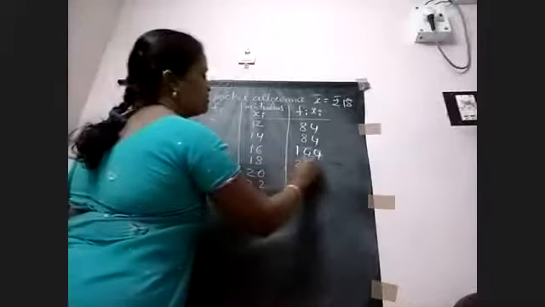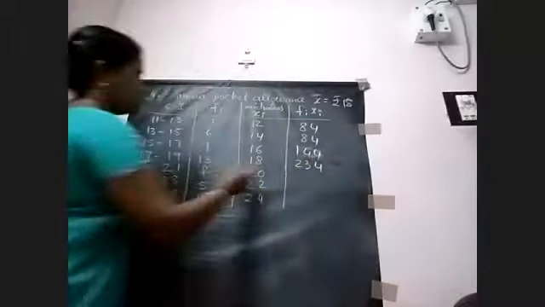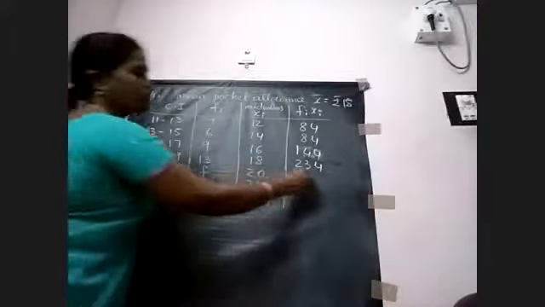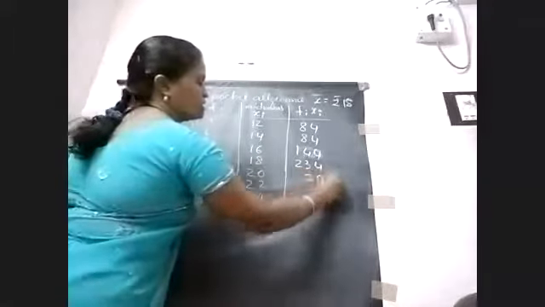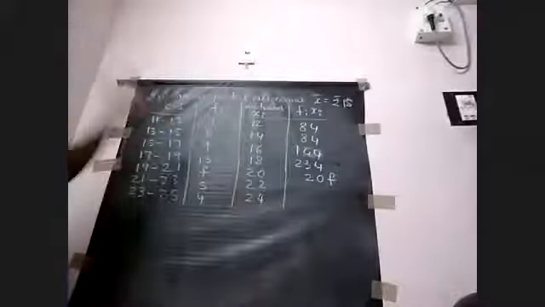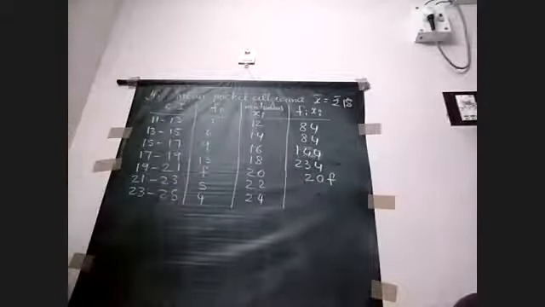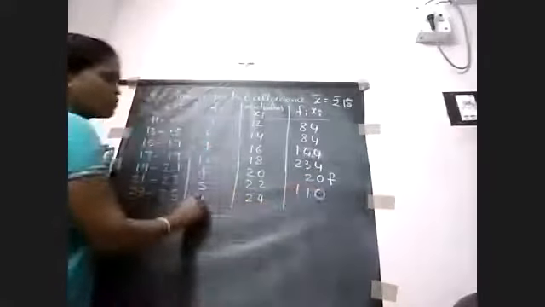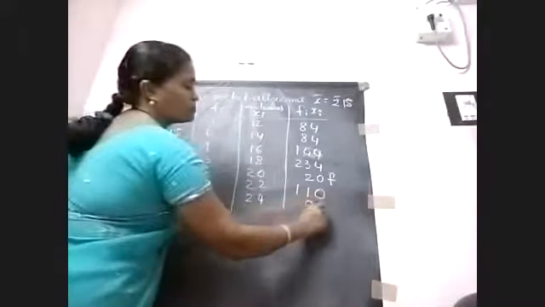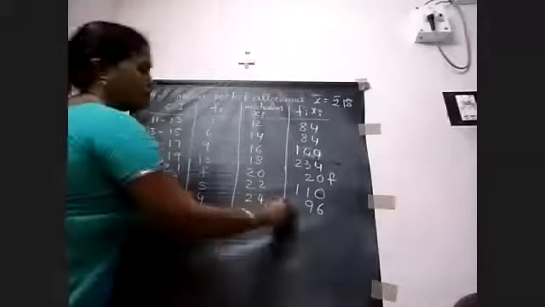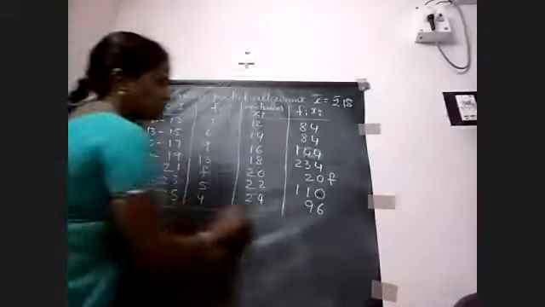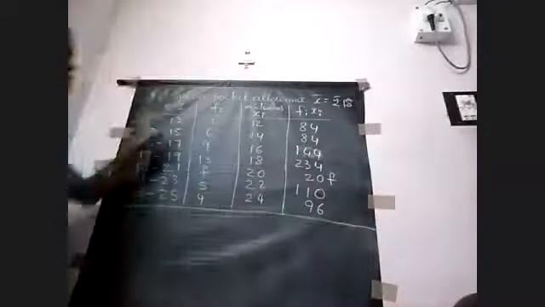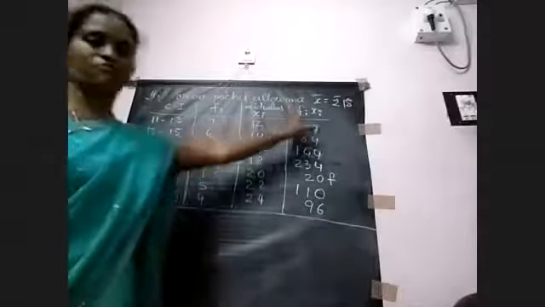F into 20 is 20F. Next 5 into 22, 110. And next 4 into 24, 96. And then we have to add the column fi and the column fi xi.